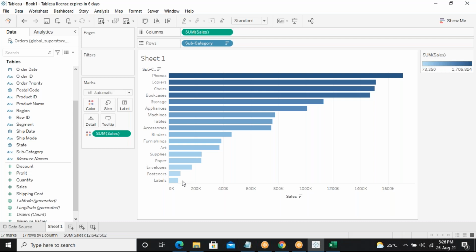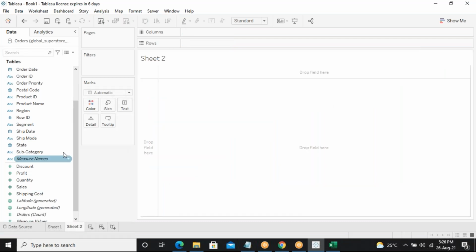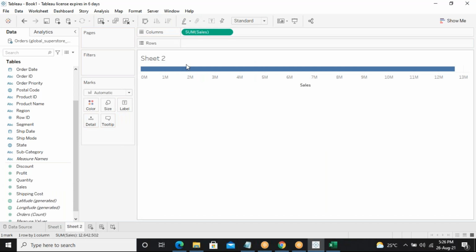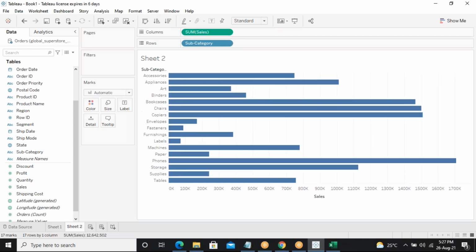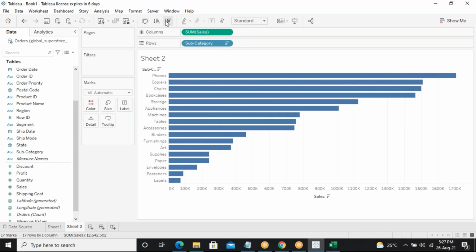The same thing, like this. Here also I'll take the sum of sales and subcategory, and again I'll sort it ascending. Now I'm going to differentiate it with category, or any other thing.